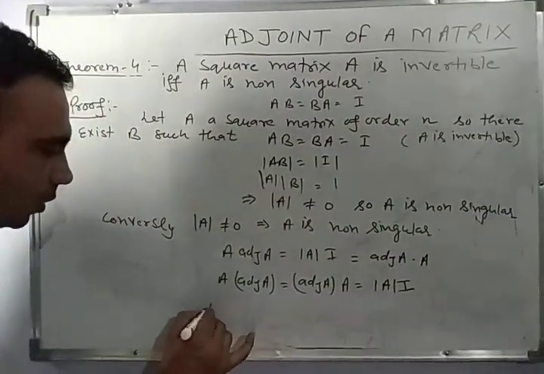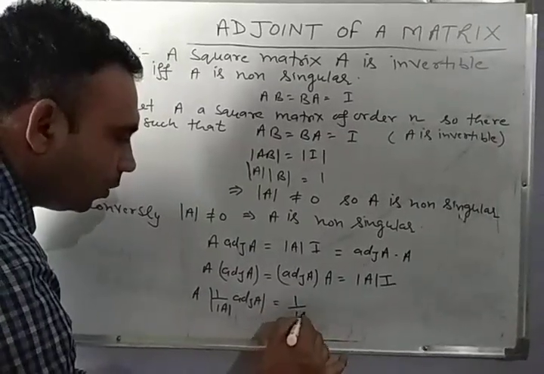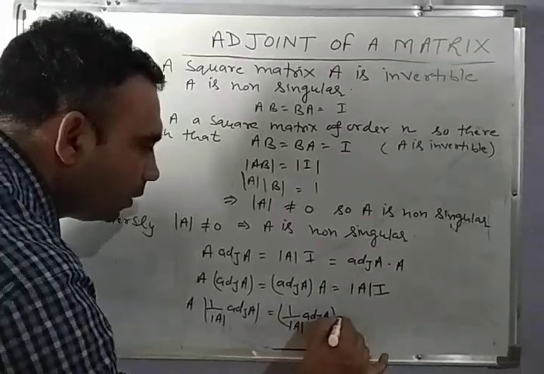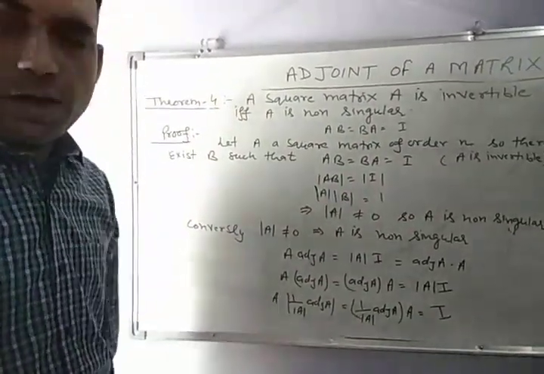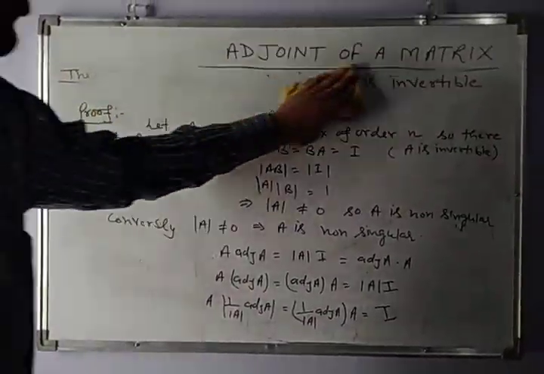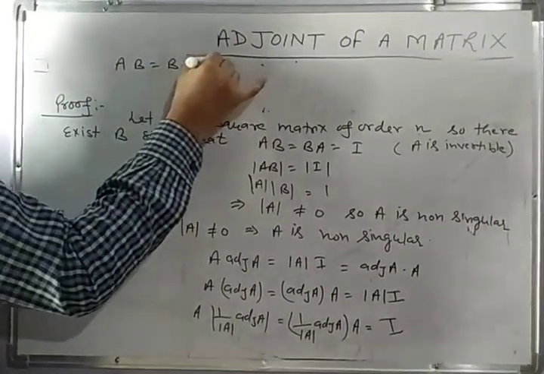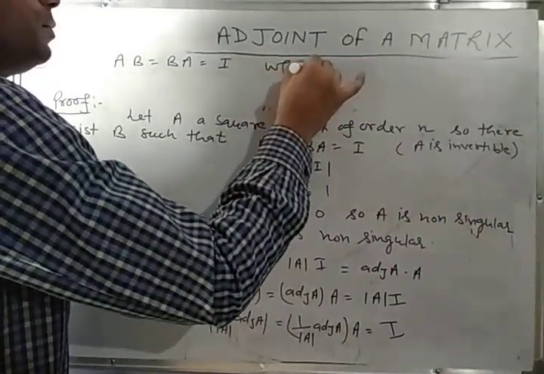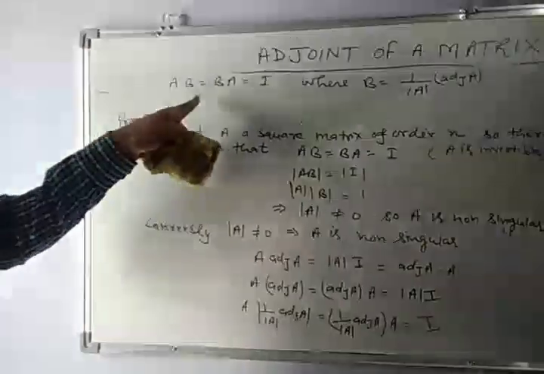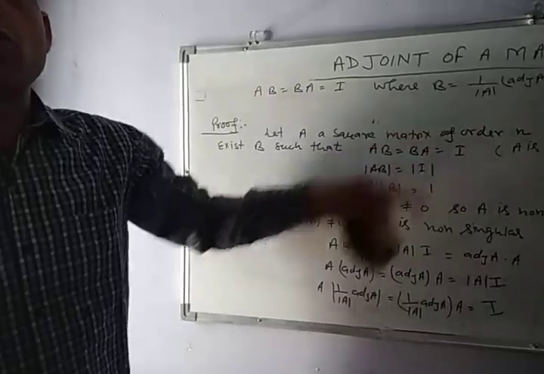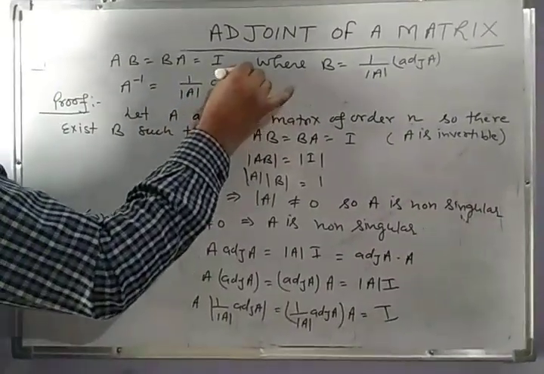Dividing by determinant of A, we get A multiplied by 1 upon determinant of A adjoint of A is equal to 1 upon determinant of A adjoint of A into A is equal to I. If we take B equal to 1 upon determinant of A into adjoint of A, then AB is equal to BA is equal to I. So B is the inverse of A. Here we can say A inverse is equal to 1 upon determinant of A into adjoint of A.